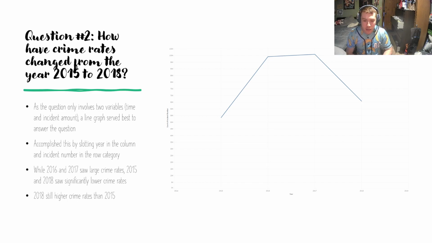And as you can see here, from 2015 all the way to 2016, 2017, there's a noticeable spike. But then it drops from 2017 to 2018. I think the reason for this is because this is when the pandemic started and more people were having to quarantine. So I don't know if this accurately reflects crime data, but for the purpose of the data, we'll say that there's a decrease in crime. Likely though, I'm sure it went right back up the moment the quarantine is over.